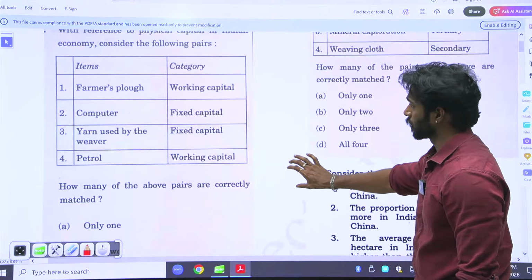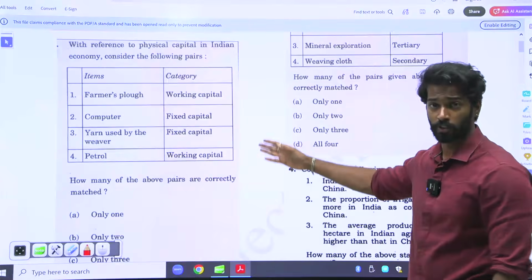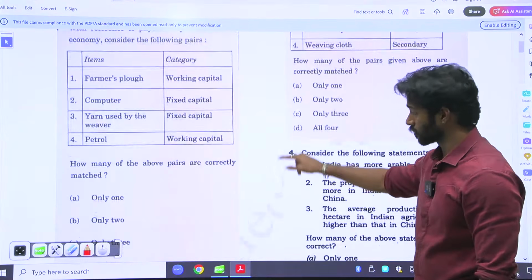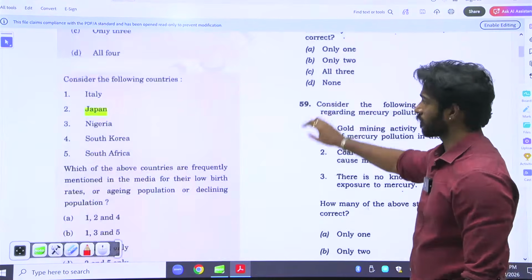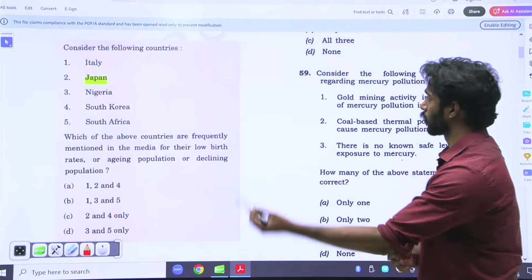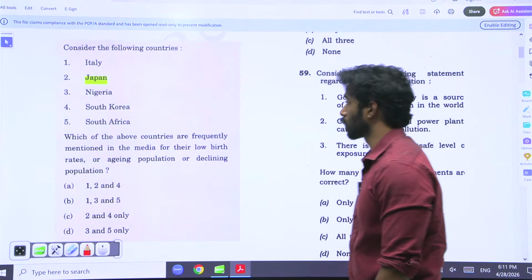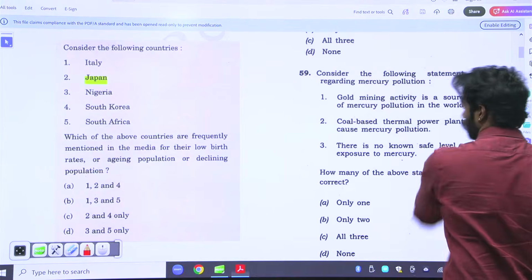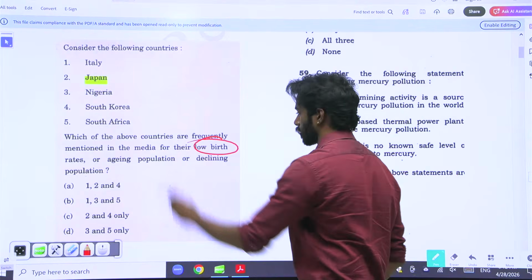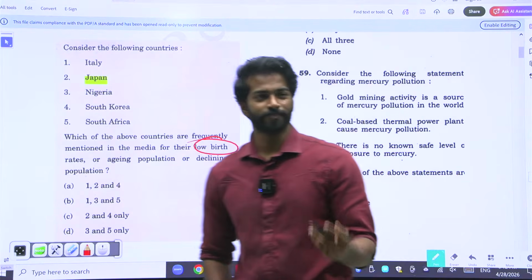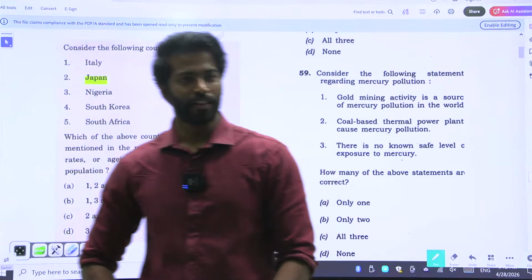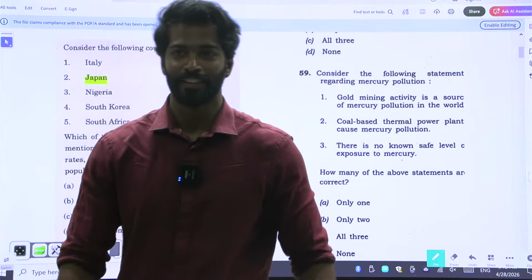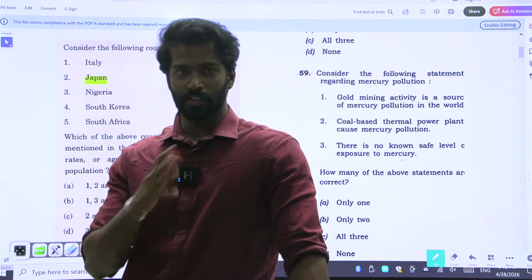Now, as I explained, in this there's high scope of interchanging, right? So the option is only 2. Then you have this. Consider the following countries: Italy, Japan, Nigeria, South Korea, South Africa. Which of the following countries have low birth rate? Now, obviously, we don't know. South Korea, sure. But let's say that person has no idea.